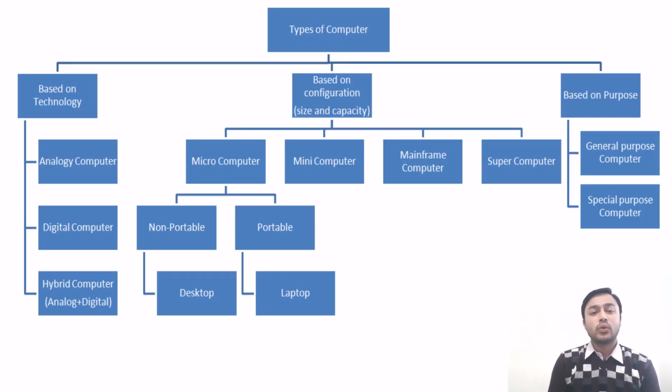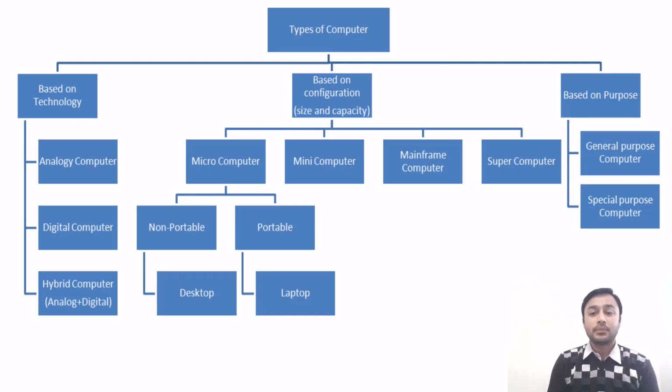If you see the screen, you can find that based on technology, there are three types of computer. The first type is analog computer, the second is digital computer, and the third is hybrid computer. On the basis of configuration, that is size and capacity, there are four main categories: microcomputer, minicomputer, mainframe computer, and supercomputer. In microcomputer, there are two further categories, non-portable and portable. In non-portable, it is the desktop, and in portable, it is the laptop. Why is it portable? Because it is easy to carry from one place to another, and while you are traveling, you can work on the laptop.